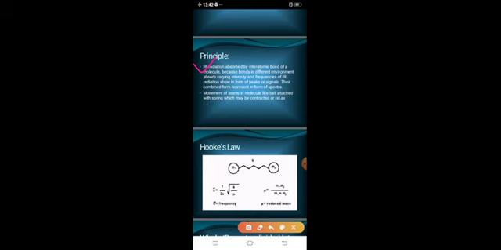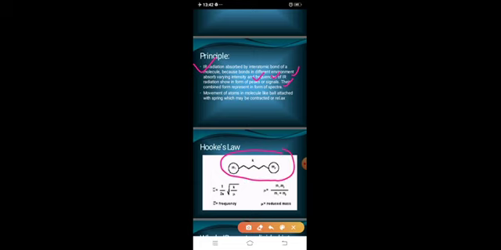Because they have different environments, they absorb with varying intensity and varying frequency. That varying intensity and frequency comes in the form of peaks or signals that we get in the spectra. And the movement of atoms in a molecule is like balls attached with a spring, which may contract or relax. You can see here,